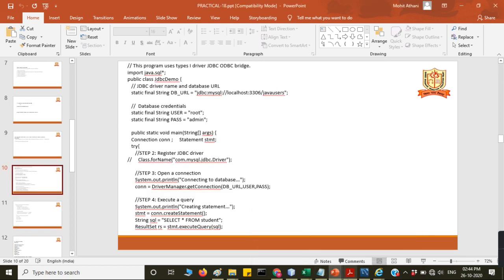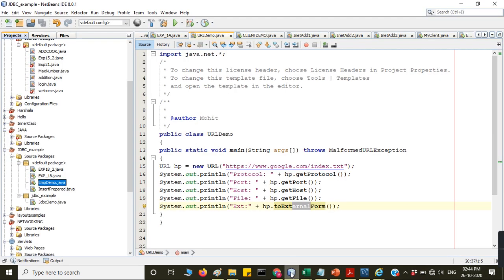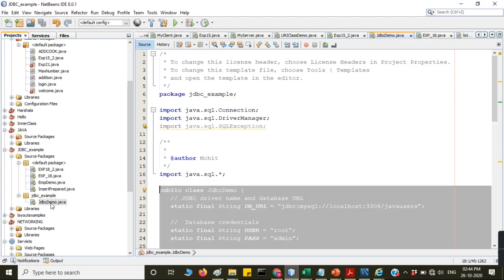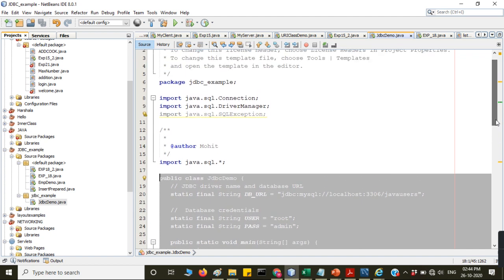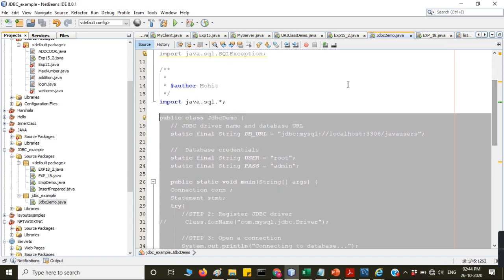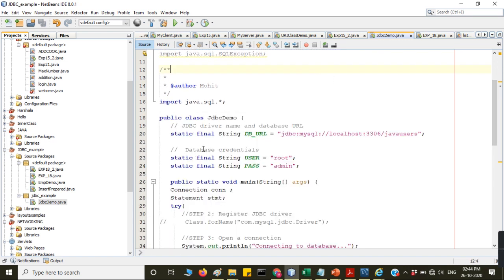Here, JDBC demo. See here. First step is, you have to import the java.sql package, and after that you have to make the connections. So how to make the connections?